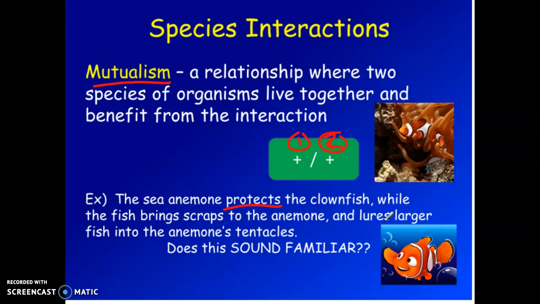This is the relationship that Marlin and Nemo have with their home, if you remember, they live in a sea anemone. So the clownfish is getting protection, and because the clownfish has small pieces of food there, the anemone gets larger food that happens to come to get that small scrap. So it's a win-win situation.